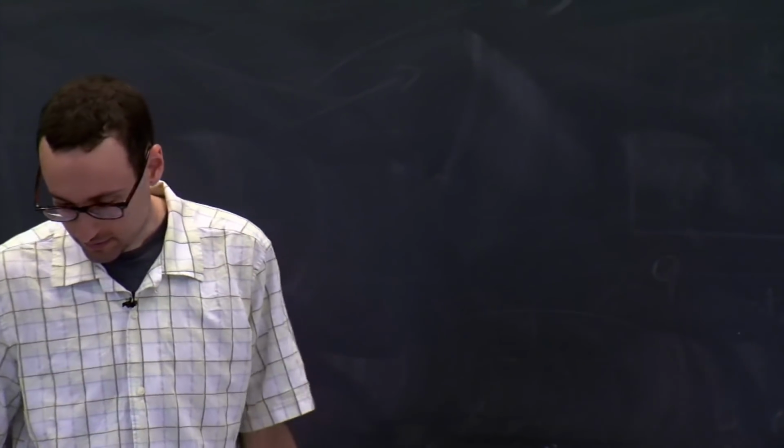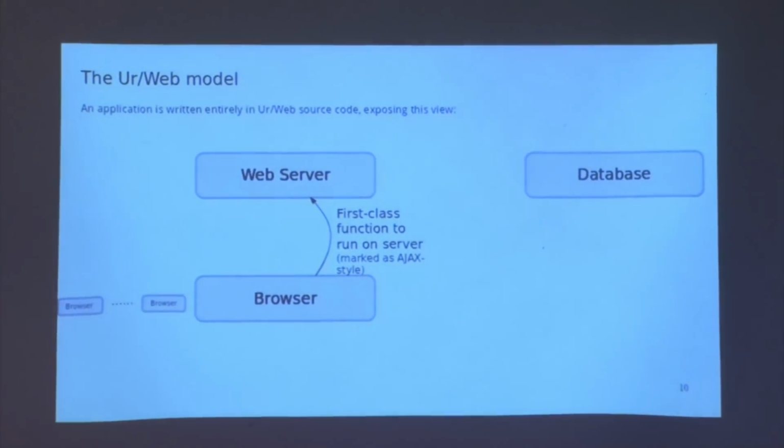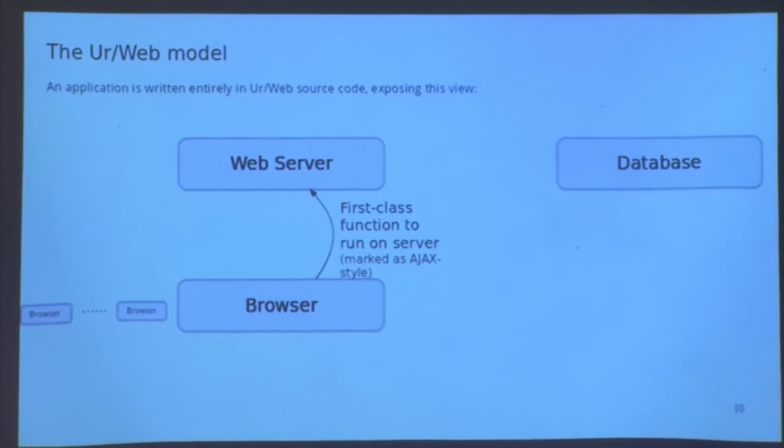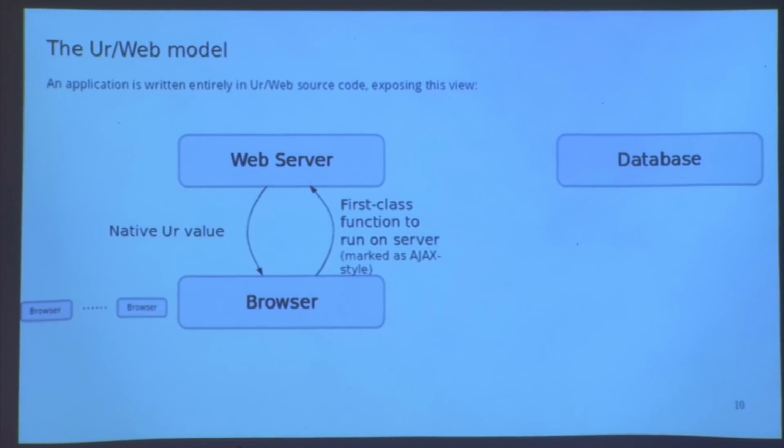All right, so transactions are great. I was just telling you about the old school model of the browser requesting a single page from the web server. We can also have this AJAX style stuff that basically looks like code on the client is calling a function that's just marked to run on the server. When it finishes, the result comes back in the client code. And the result is just a native value in the programming language. You don't have to worry about making it into a string somehow and translating it back.